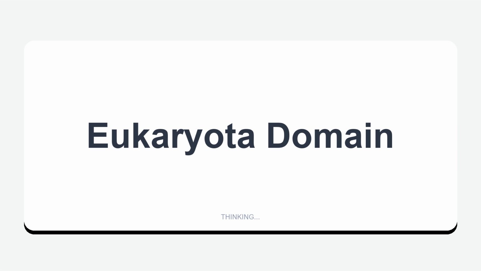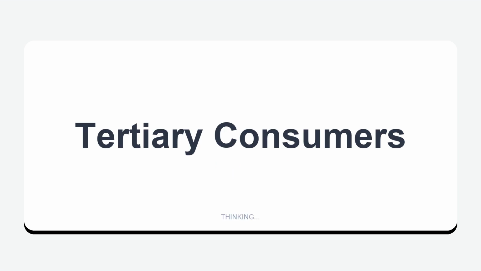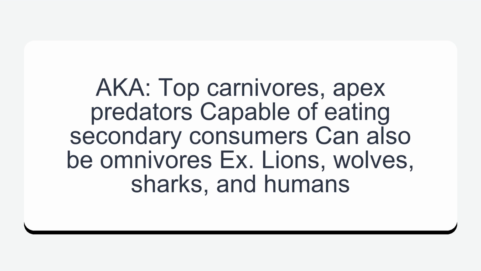Eukaryote domain. All living things whose cells have nuclei are in this domain. Almost all multi-celled organisms, including plants, animals, and fungi, are in this domain. Tertiary consumers, aka top carnivores, apex predators capable of eating secondary consumers. Can also be omnivores. Lions, wolves, sharks, and humans.